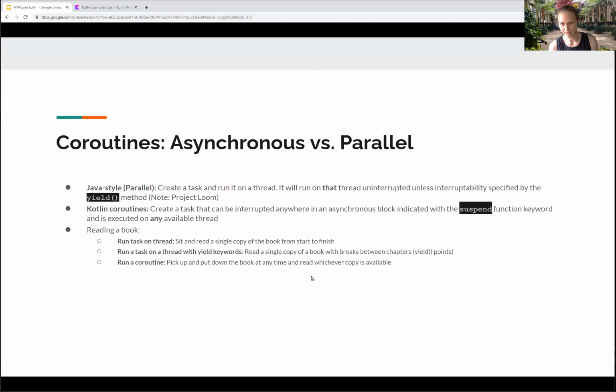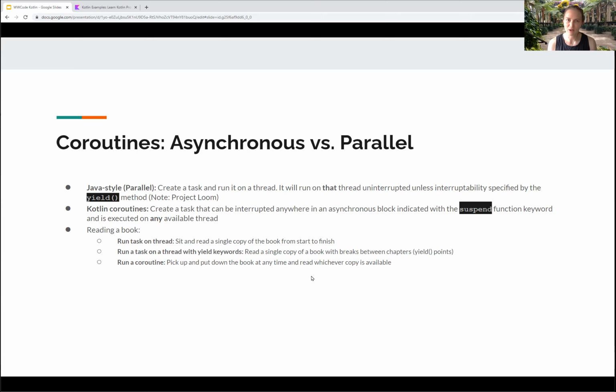They can be interrupted anywhere, like I mentioned, and you specify it with async keywords and the suspend keyword on the function. So you do suspend fun, which there's, of course, jokes about how coroutines are not fun. But anyway, you can also specify atomic blocks, but I'll just leave coroutines at that because it can be kind of difficult to even absorb this much. So parallel programming is two tasks running in parallel on dedicated resources. Asynchronous programming means the code that you're writing in your method can run at any time, but it may not be running in parallel.